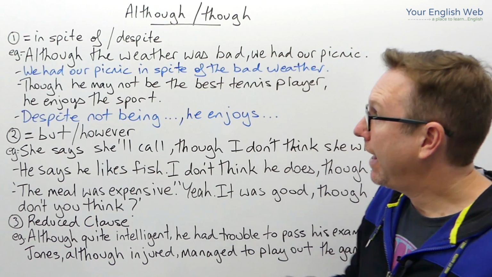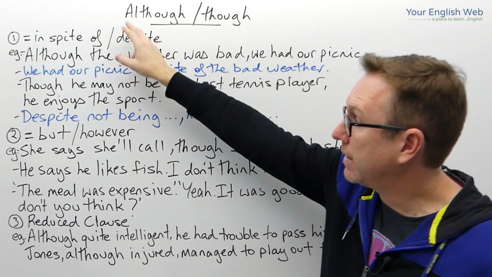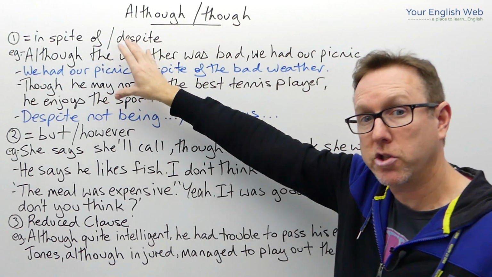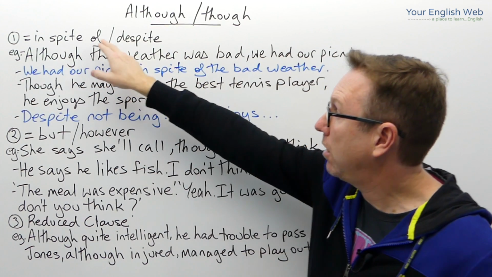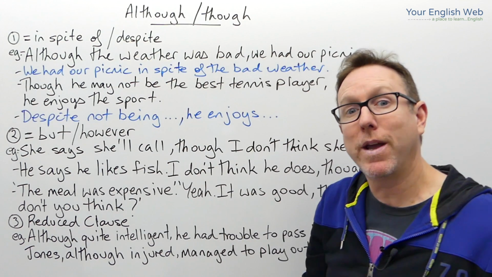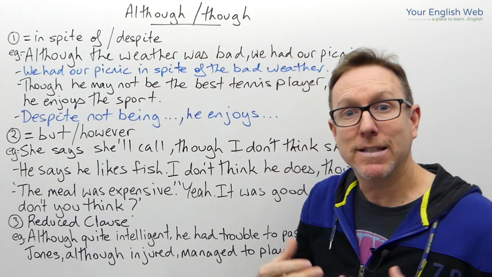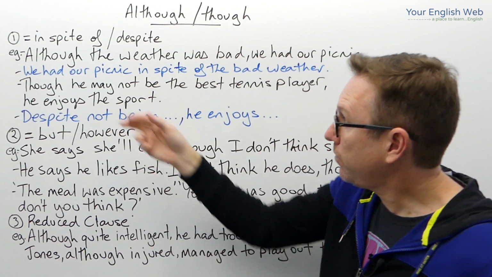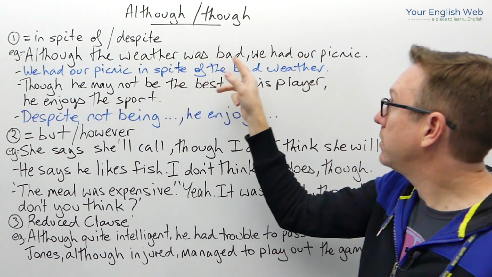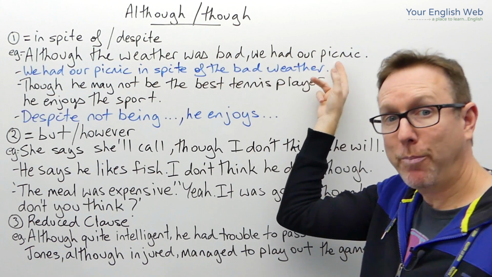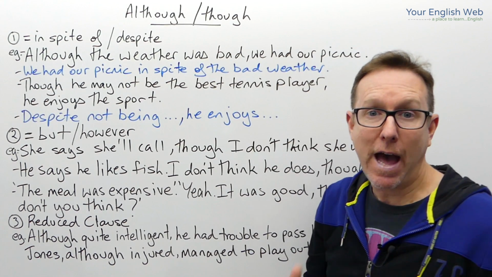All right. Now, although and though are conjunctions, at least in the first example, they are conjunctions, okay? Now the first meaning is similar to in spite of and despite, and we'll see how we can more or less say the same thing with although and though and in spite of and despite. So let's have a look at the example. Although the weather was bad, we had our picnic, okay? Although the weather was bad, we had our picnic.